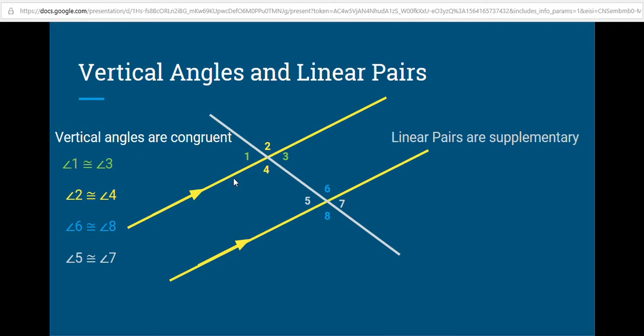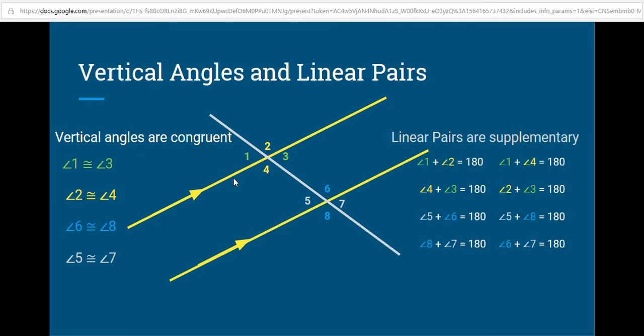There are 8 sets of linear pairs in this picture. 1 and 2, 2 and 3, 3 with 4, 4 with 1. 5 and 6, 6 with 7, 7 with 8, 8 with 5. There are 8 sets of linear pairs, like I said, and every set of linear pairs adds up to 180. There seems to be a lot of redundancy in these pictures, and that pattern will persist as we go through this discussion.